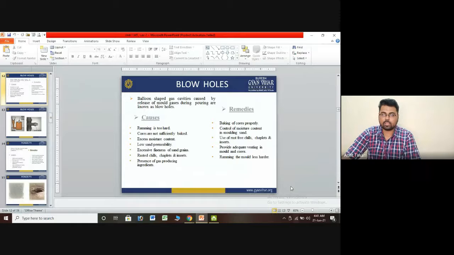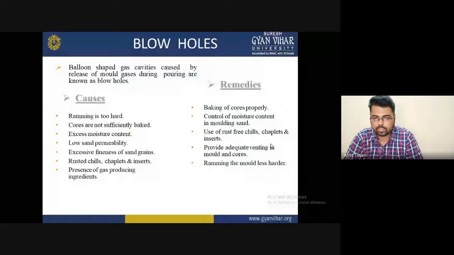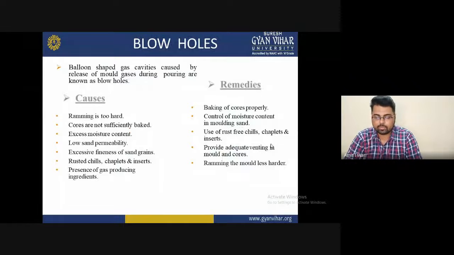We avoid blowholes, which are a case in which balloon-shaped gas cavities caused by the release of mold gases during pouring are known as blowholes. It is a blow-shaped cavity caused by the release of mold gases during pouring. Some causes are mentioned here. First, ramming is too hard. Second, the cores are not sufficiently baked.